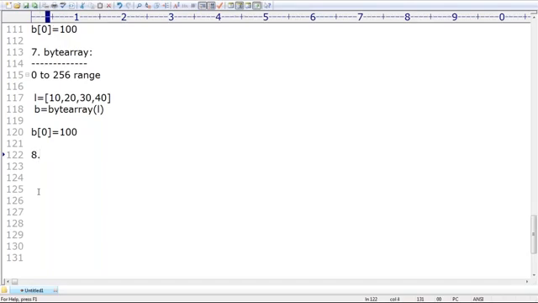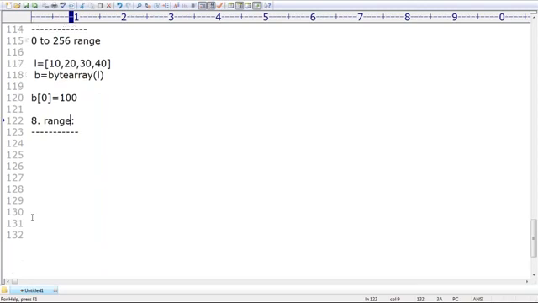Next, number eight. A very important, most commonly used concept: the range data type. Range is a function, but of course, range is a data type only. What is the purpose of range? If you want to represent a range of values, then happily we can go for the range type.